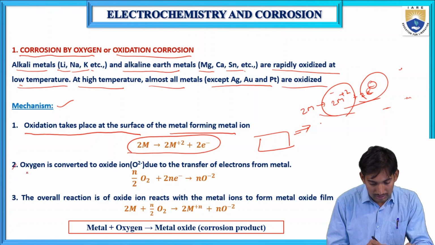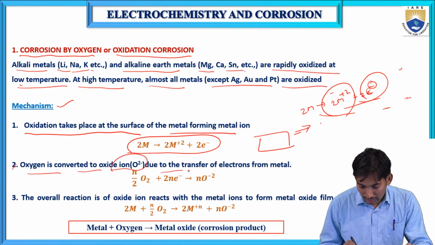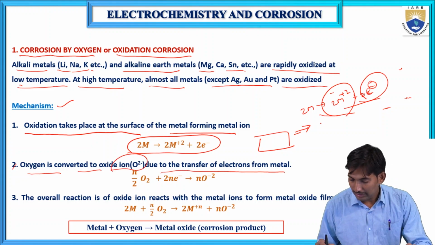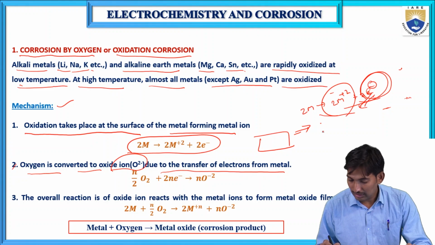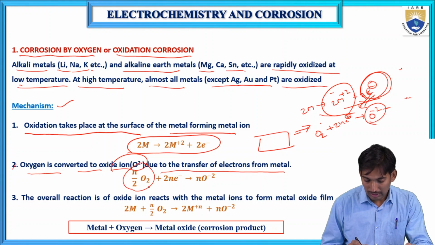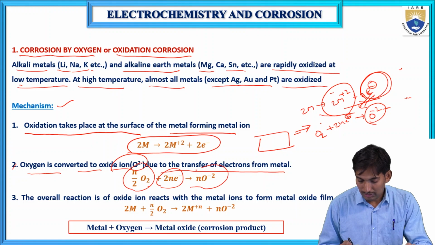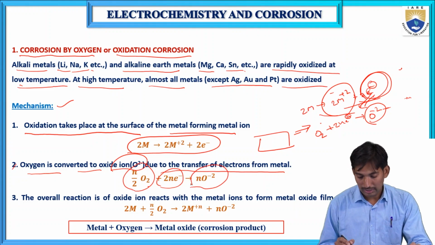The second step is that oxygen is converted to oxide ion due to the transfer of electrons from the metal. The metal releases electrons, these electrons transfer to the oxygen, and oxygen takes electrons and forms the oxide ion, O2-. n/2 moles of oxygen react with 2n moles of electrons to form n moles of oxide ions.